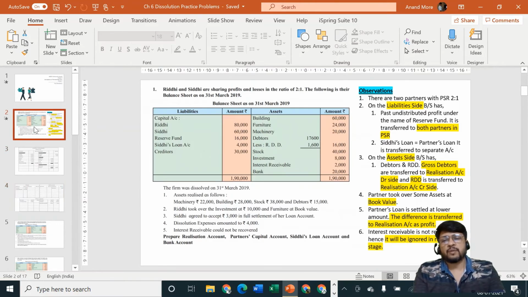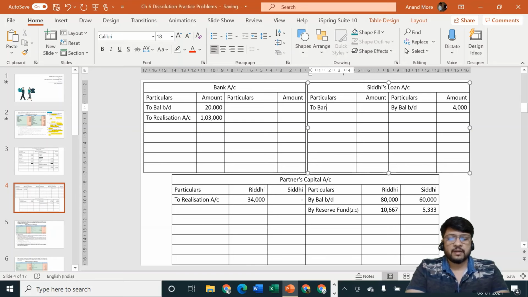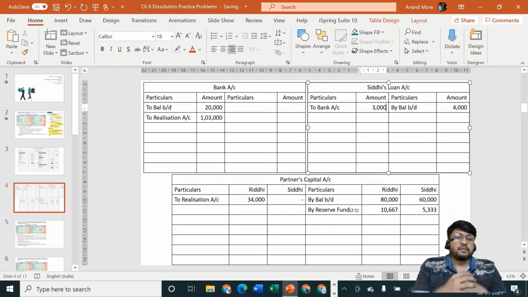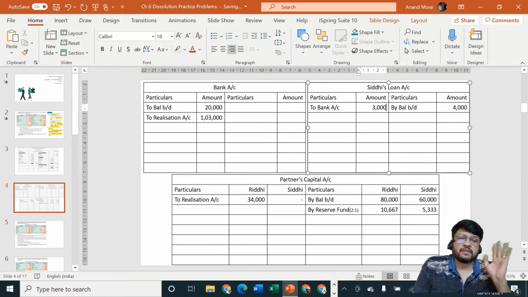Okay, let me go back to the adjustments again. Siddhi agreed to accept rupees 3,000 in full settlement of her loan account. So Siddhi is the receiver, but Siddhi's capital is not the receiver. Siddhi's loan is the receiver. So we'll say Siddhi's loan account debit to bank account. Now we are not posting this entry in realization account. Why? Because Siddhi's loan is not there in realization. Creditors were sitting in realization, assets were sitting in realization, but Siddhi's loan is sitting in its own account. So we need not pass the entry in the realization account, we'll be passing the entry in Siddhi's loan account itself.